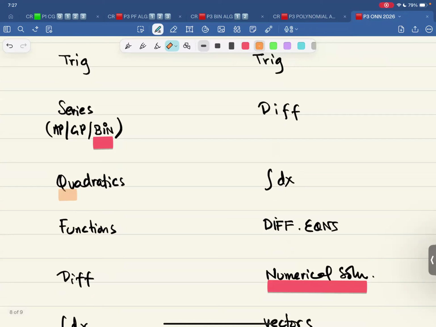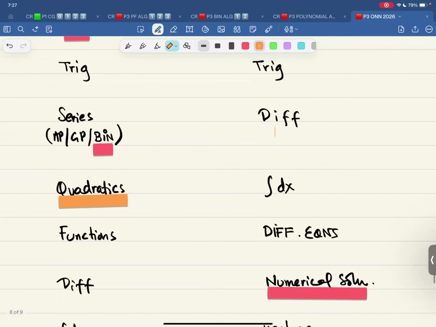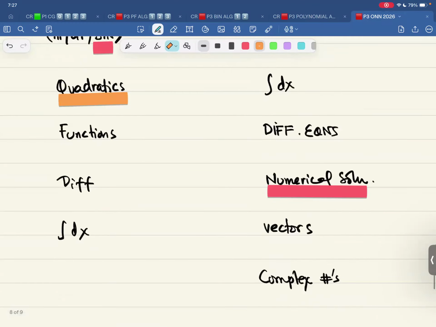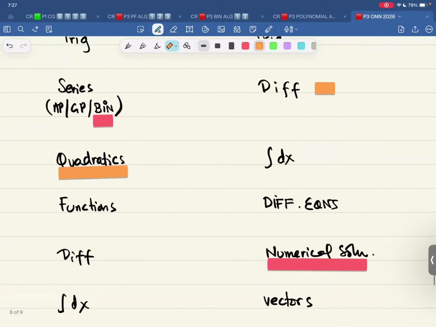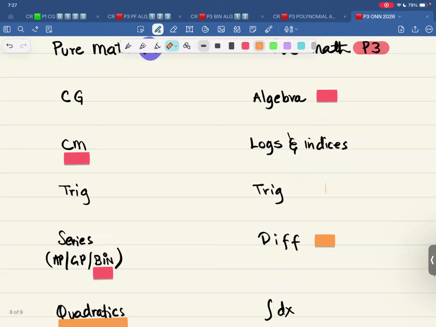Quadratics, it's carried forward a lot. It can be used in differentiation. It can be used in complex numbers. It can be used in trigonometry. It can be used in algebra. So quadratics is everywhere.